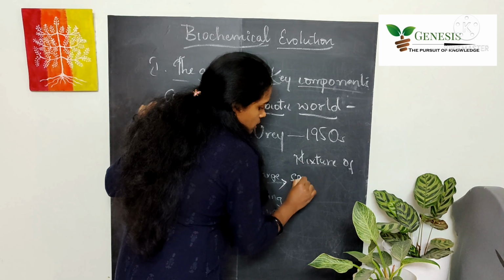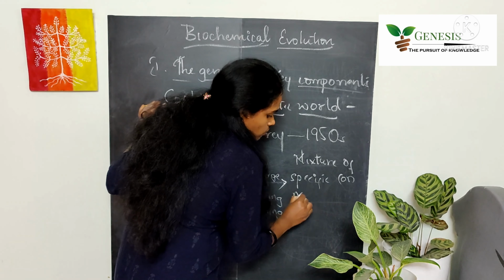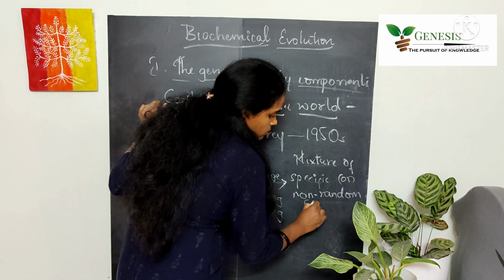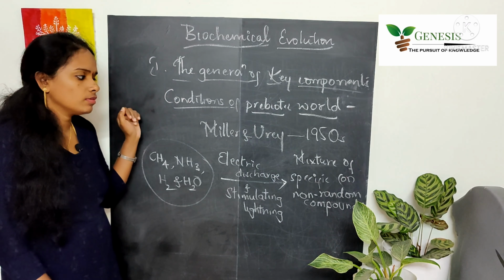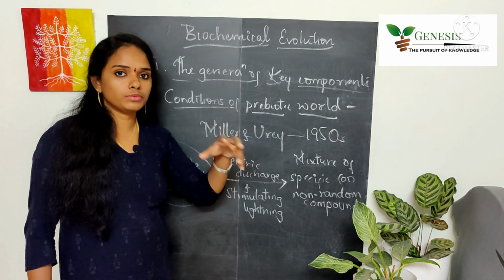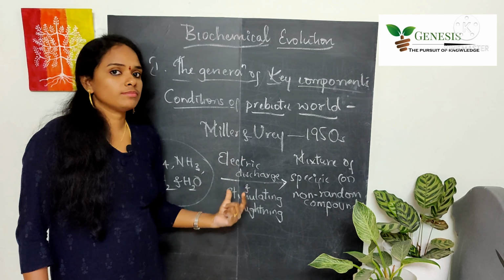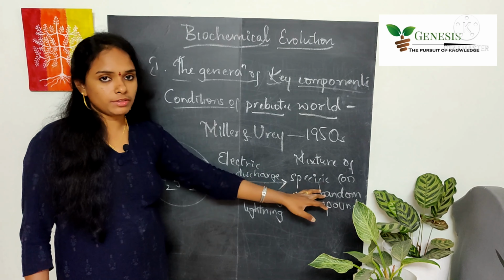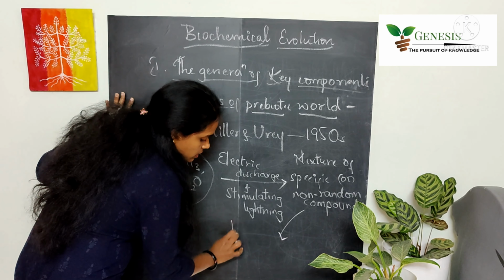Mixture of specific or non-random compounds. Why we are saying specific or non-random compounds means those compounds were specific components, they were not formed just like that. Every time they performed the experiment, they got the same result, same compounds. So those were the specific or non-random compounds. These non-random compounds were nothing but the key components.